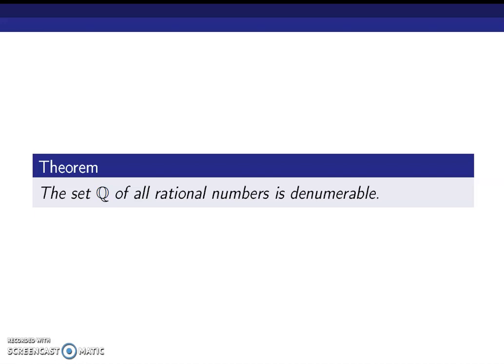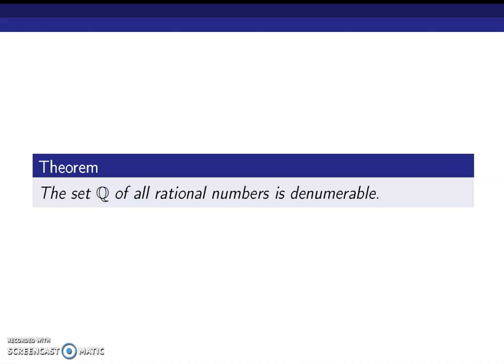From the onset itself, it is clear that in order to prove the set of all rational numbers is a denumerable set, we need the set of all integers or the set of all natural numbers. If we take the ordered pair (m, n) as a number which corresponds to m by n,